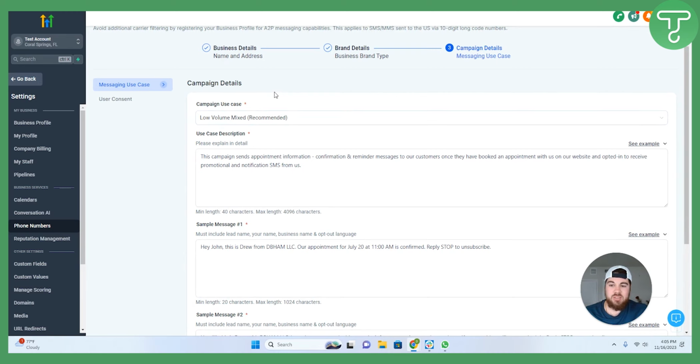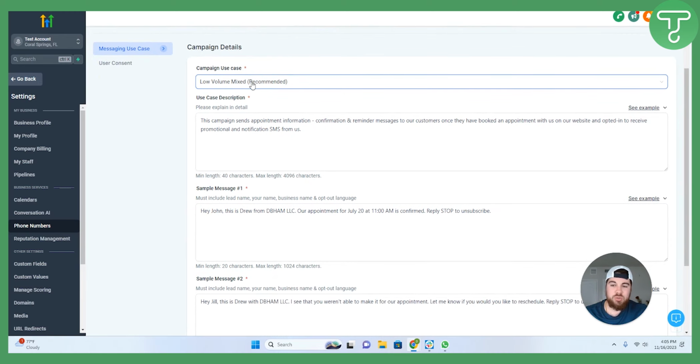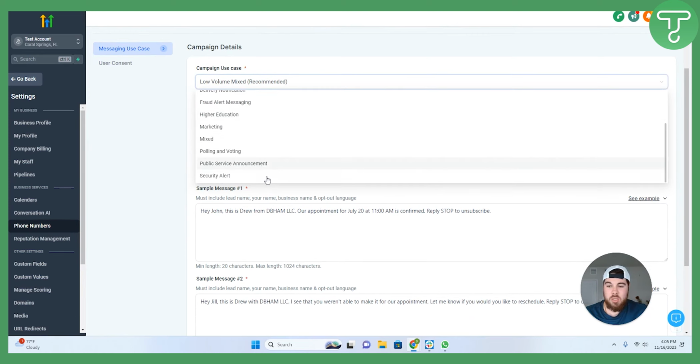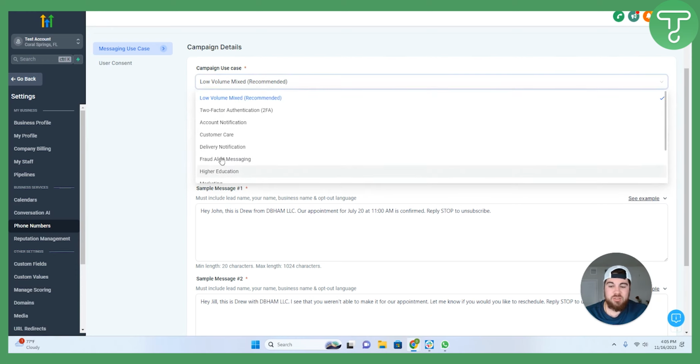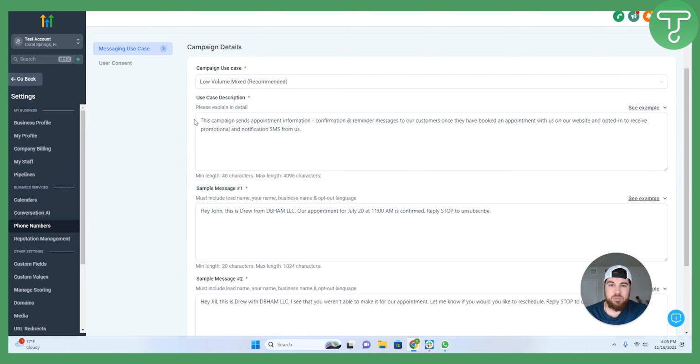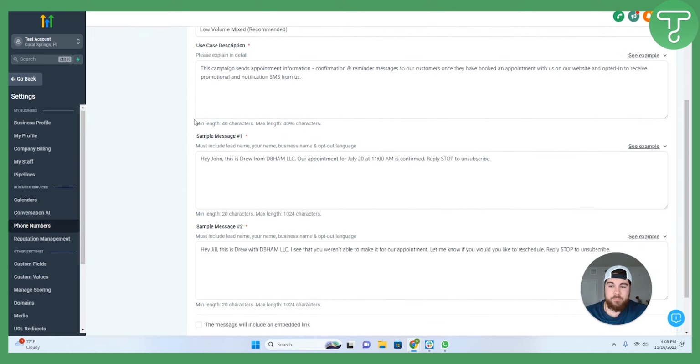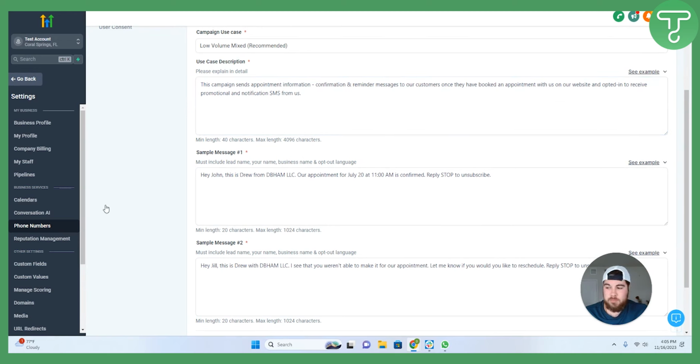The next steps here are these campaign details. You are going to select low volume mixed. Now there are some situations where you might select something else, but those are very specific, and if you are going to be selecting something else, you likely know ahead of time that you have to go through some additional verification.